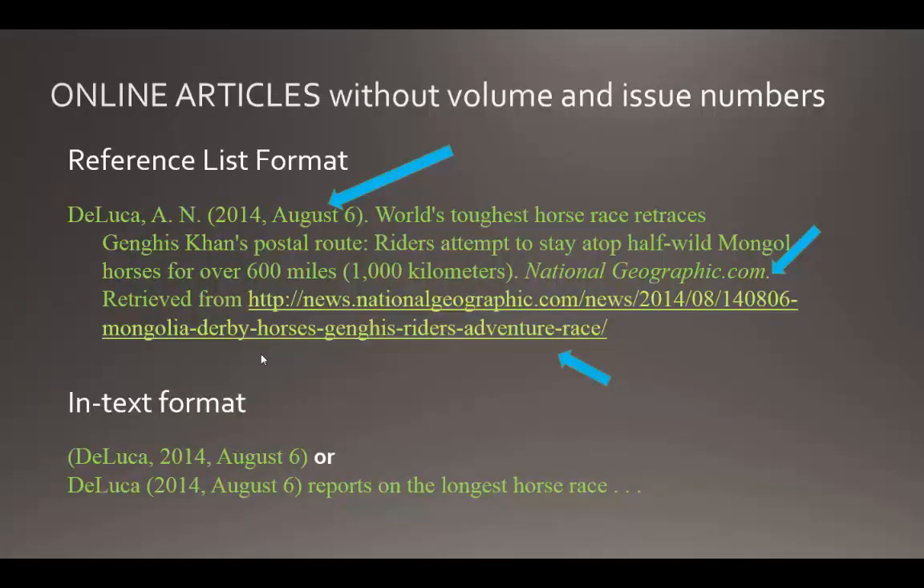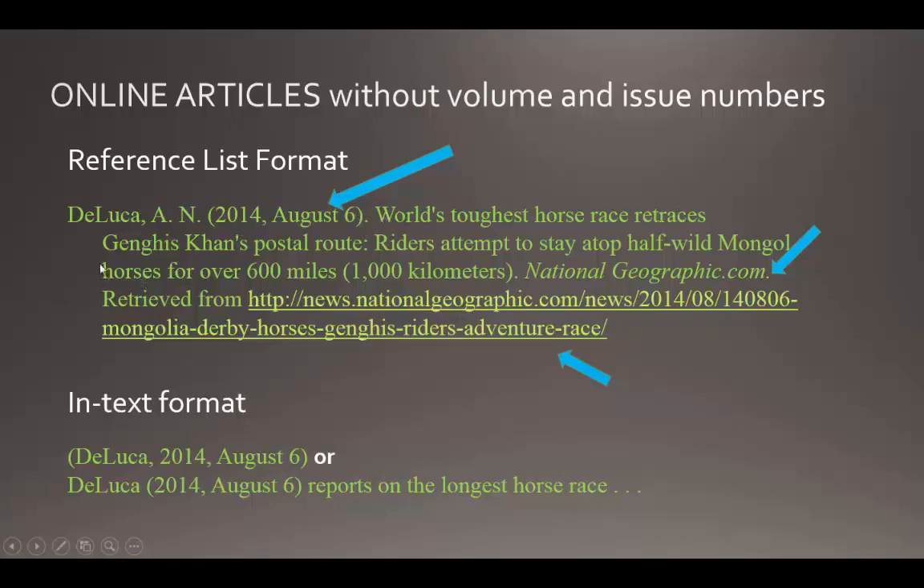This is what an online article looks like without a volume and issue number, when you can't find that volume or issue number. You have the author's last name and first name initials. Then you have the year of publication, followed by a comma. And then you have the day of issue. So this particular journal issue was published on August 6, 2014. So you'd include that date, and then close parentheses and a period. The rest is the same.